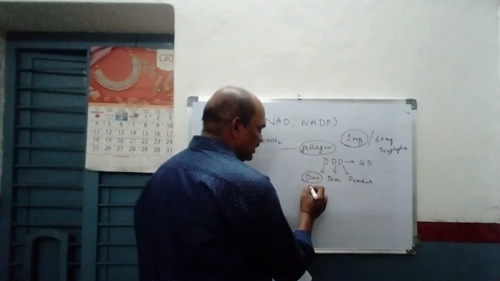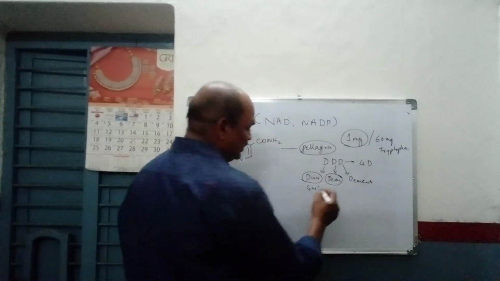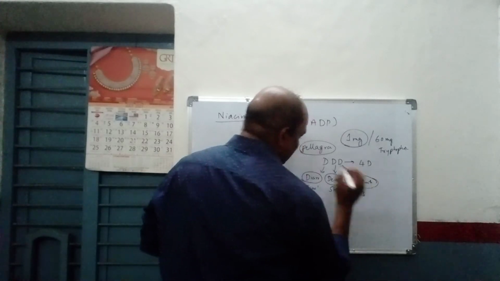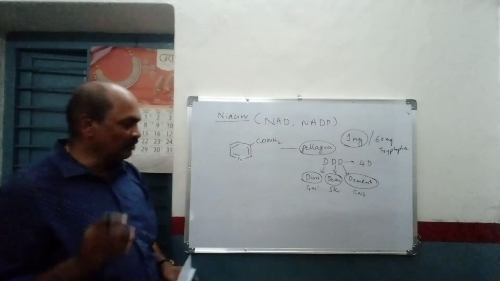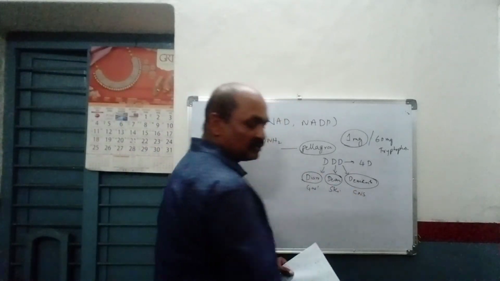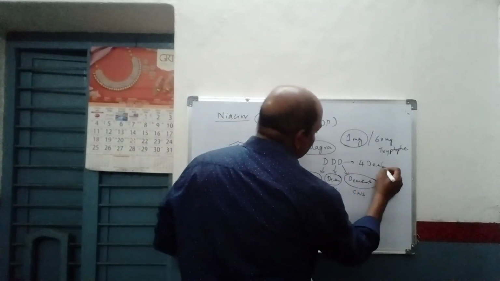Diarrhea is related to gastrointestinal problems, dermatitis is related to the skin, and dementia is related to the central nervous system. That means your GI tract is going to be affected, your skin is going to be affected, and your central nervous system is going to be affected. If you are not treated, it may lead to the fourth D, that is death.